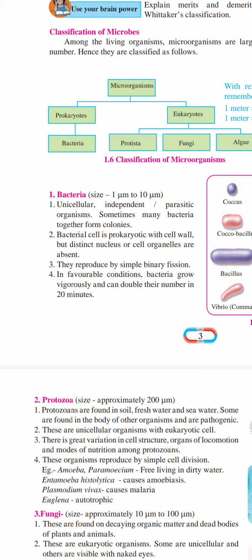Now, they reproduce by simple binary fission. Binary fission means dividing into two equal parts, so one cell becomes two. In favorable conditions bacteria grow vigorously, meaning they grow much faster. In 20 minutes their colonies increase more and more, and more and more bacteria are in the surroundings, such as water.